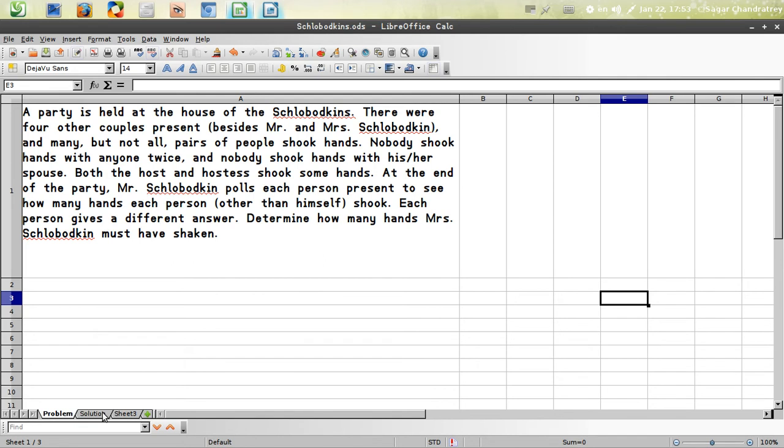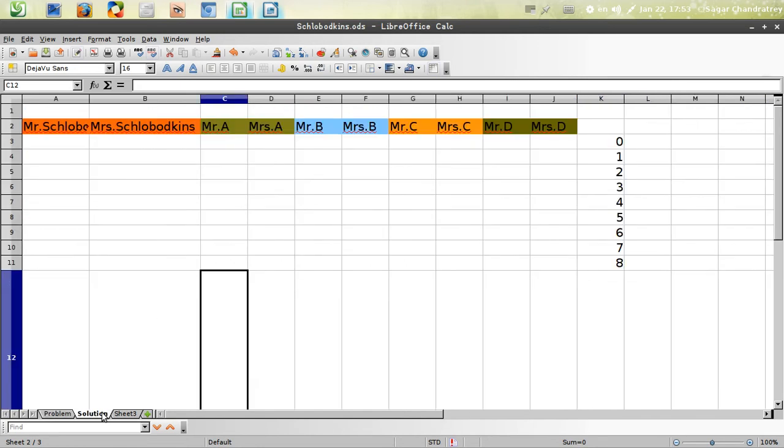One thing to note here is that everybody gives a different answer when Mr. Schlobodkin asks everybody as to how many hands he or she has shaken. Now, in order that everybody gives a different answer, we need to have all the numbers starting from 0 and going through 8.